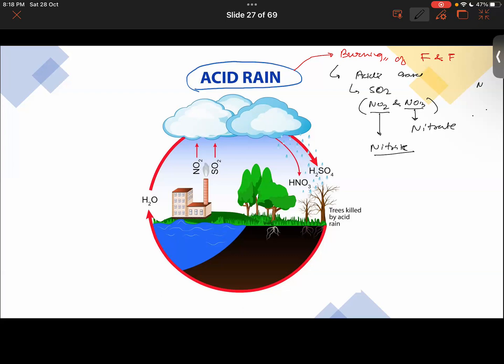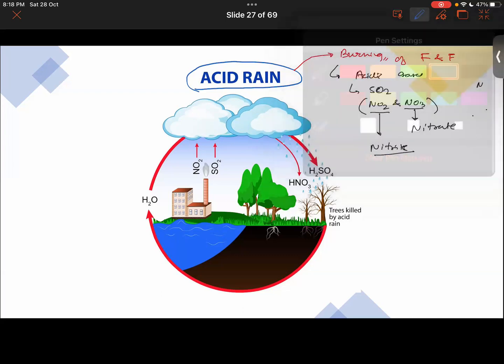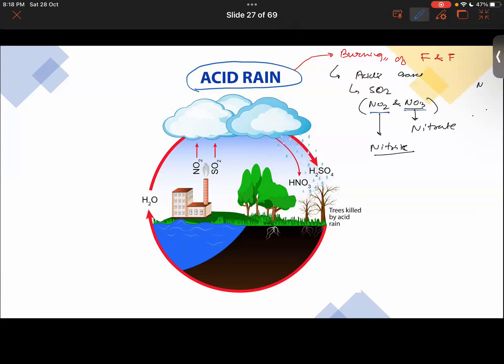Now, moving on, what will basically happen when these gases react with the water? We will understand the whole reaction.